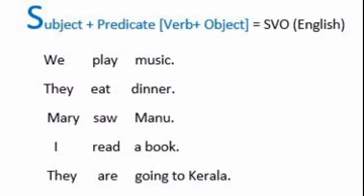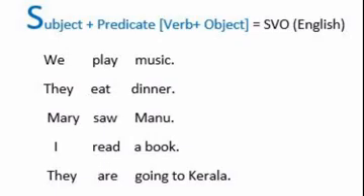They eat dinner. They is the subject, eat dinner is the predicate. Mary is the subject, and the rest is part of the predicate. I is the subject, read a book is the predicate, and they is the subject, are going to Kerala is the predicate. That is the structure of the English language. SVO, subject plus verb plus object, or else we can say subject plus predicate.